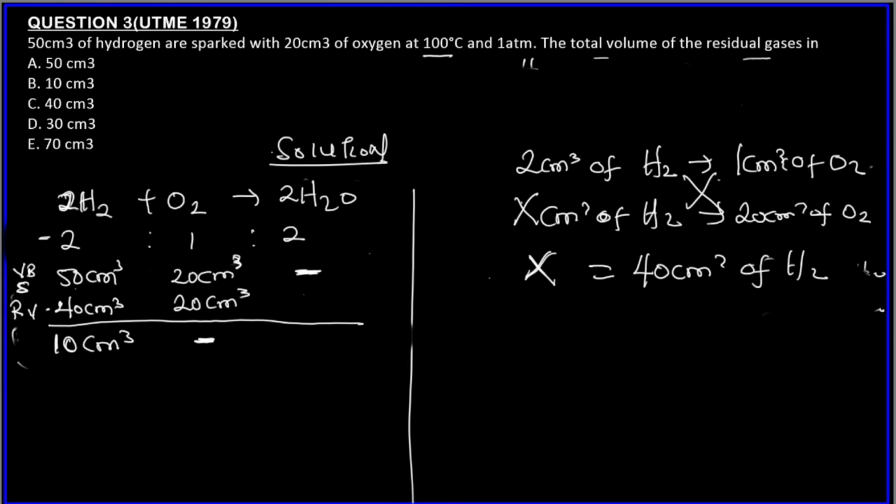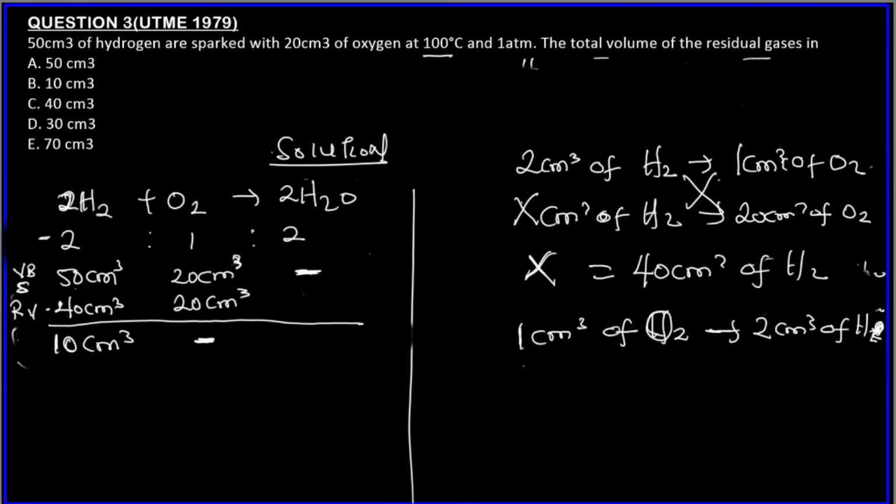From the stoichiometric coefficient, or the volumetric ratio, we have 1 centimeter cube of oxygen gas producing 2 centimeter cube of water, not hydrogen gas, water, or steam.